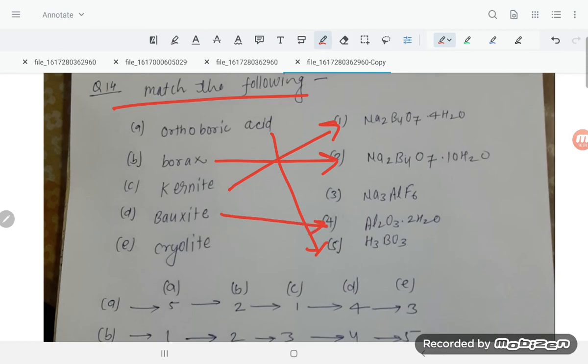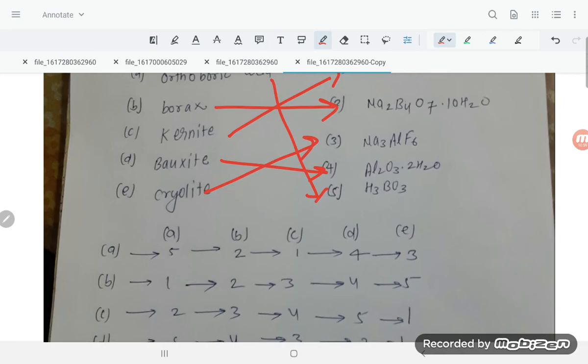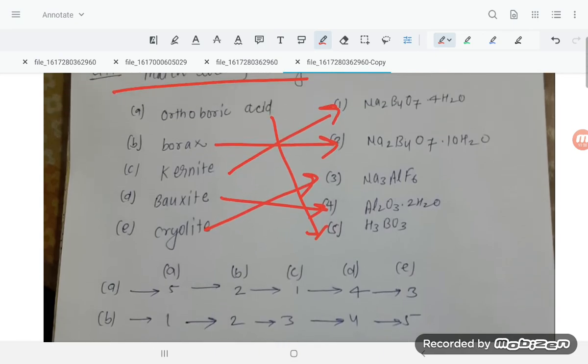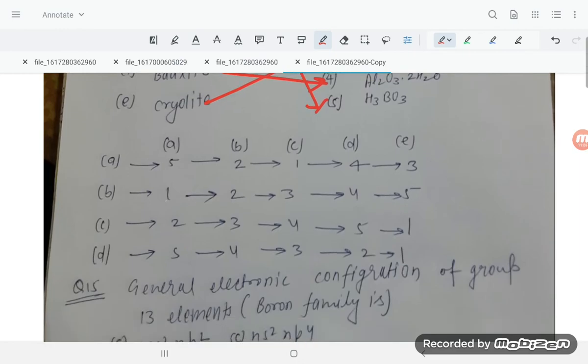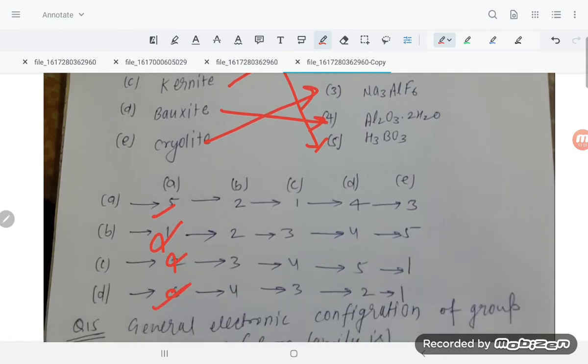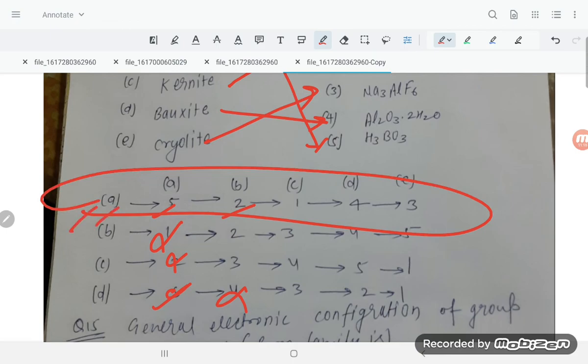Next one is cryolite, which is Na3AlF6. So what is the option, students? Orthoboric acid matches with 5. This is wrong, this is wrong, this is correct, and this is correct. So correct option is option number A, students.